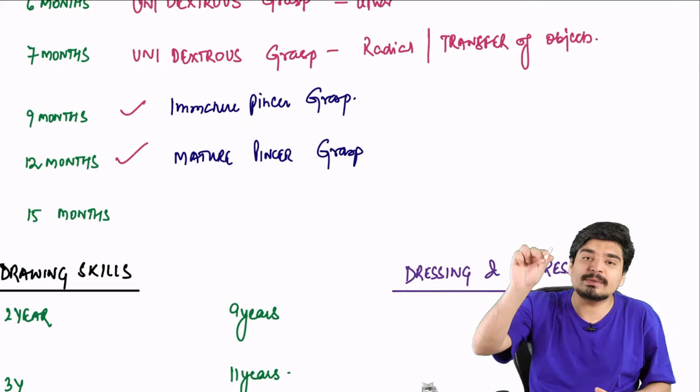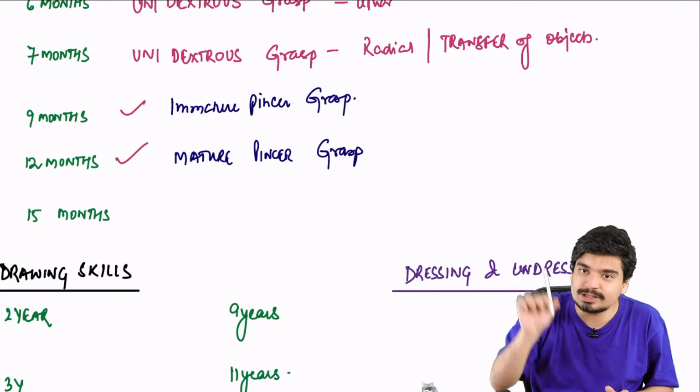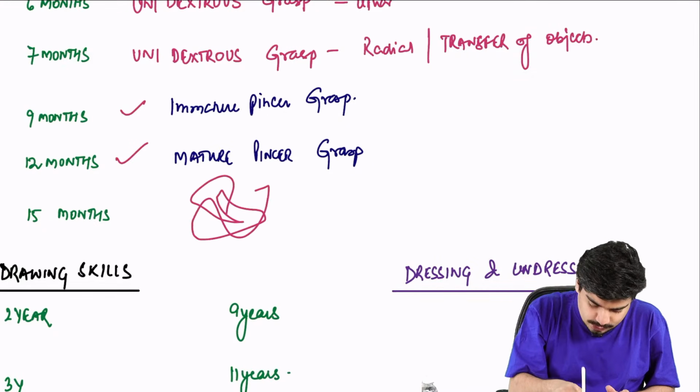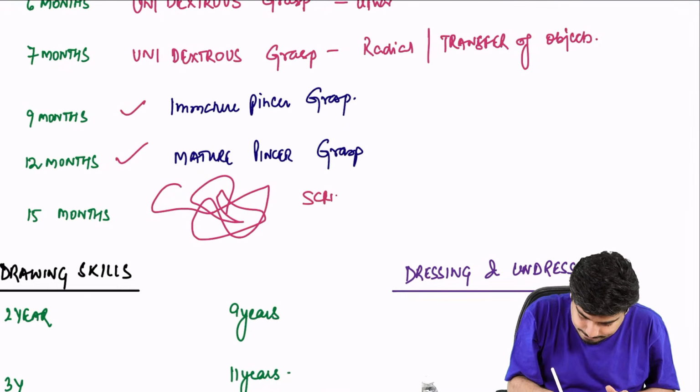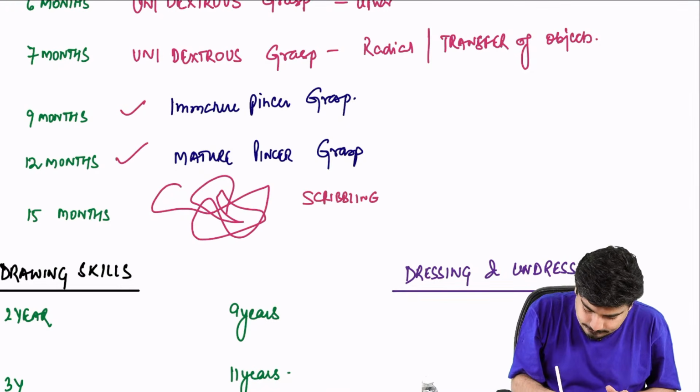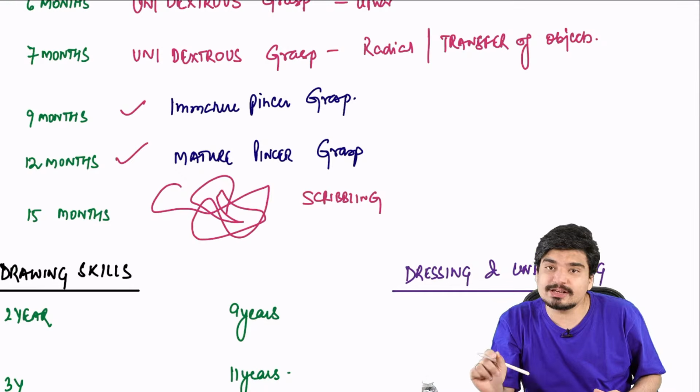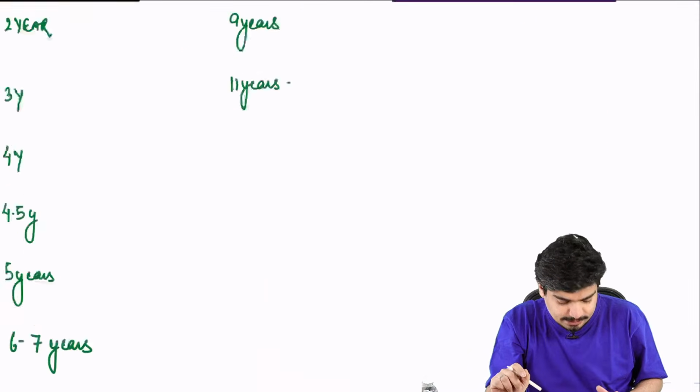Now finally at 12 months, he's holding something like this. At 15 months, he'll put this pen or pencil on paper and start to do like this. This is called scribbling. So at 15 months, you have scribbling.